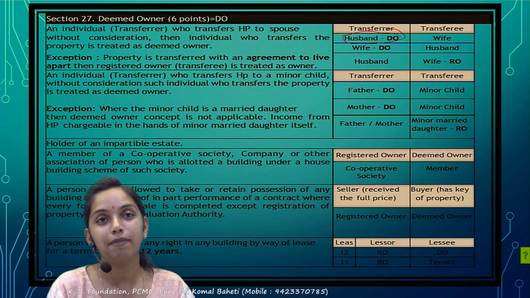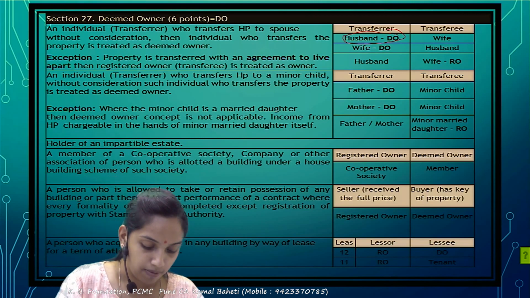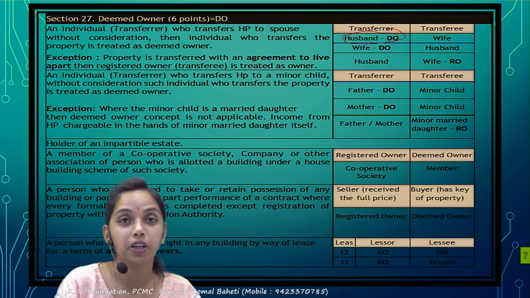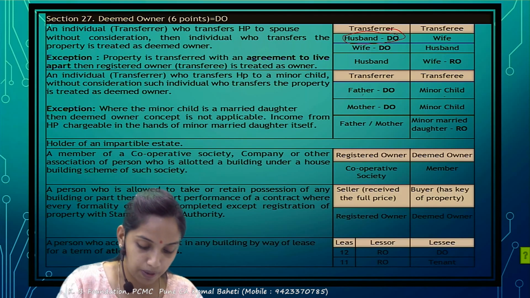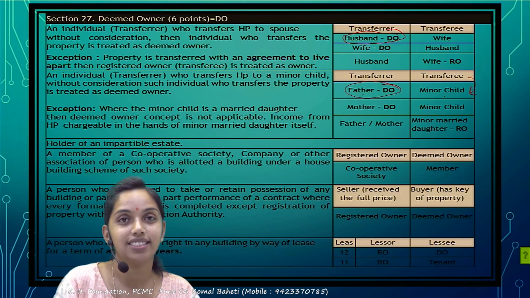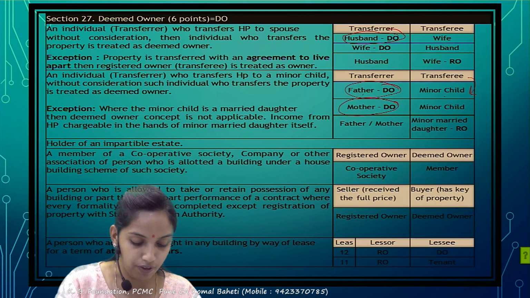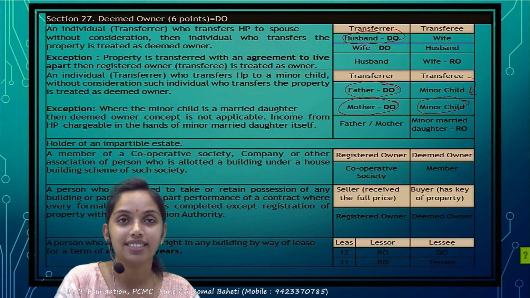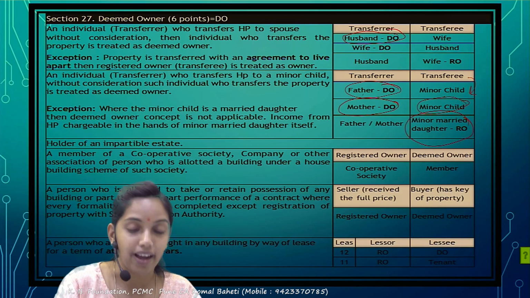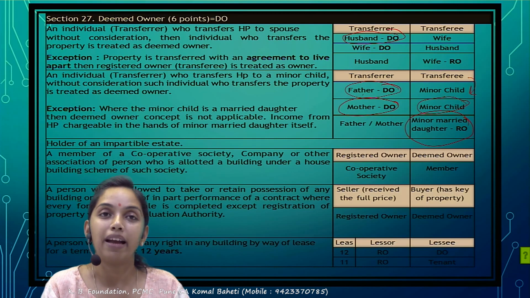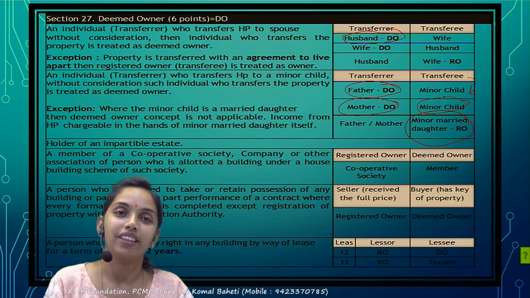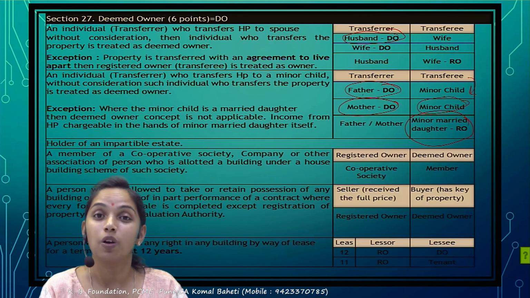The same is applicable for the minor child. If the father has transferred the property to the minor child, correct? The transferee is a minor child, but who will be considered the owner of the income? The father would be considered a deemed owner. Same with the mother. If the mother has transferred to the minor child, then the transferee is the minor child, but the mother would be considered the deemed owner. But this won't be applicable if it has been transferred to a minor married daughter. If transferred to a minor married daughter, the transferee would be considered the owner, not the transferor.